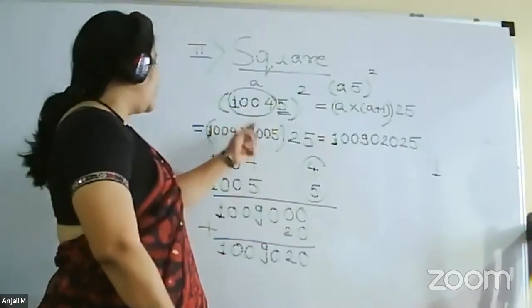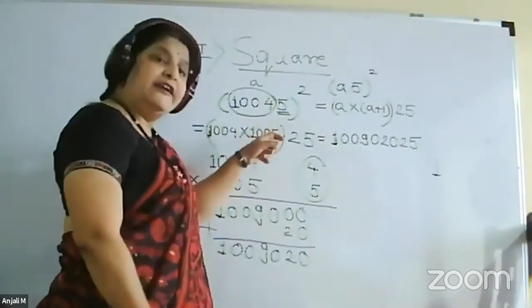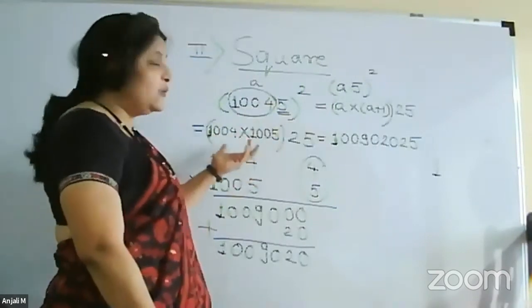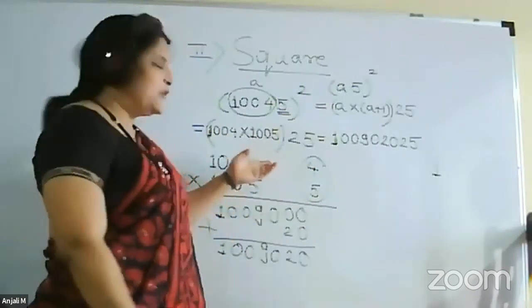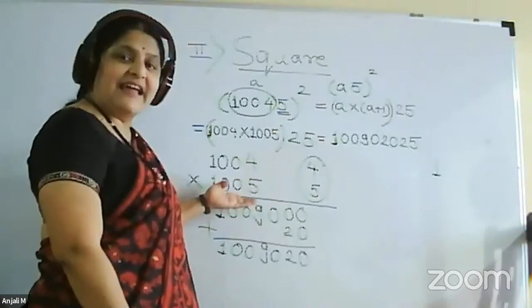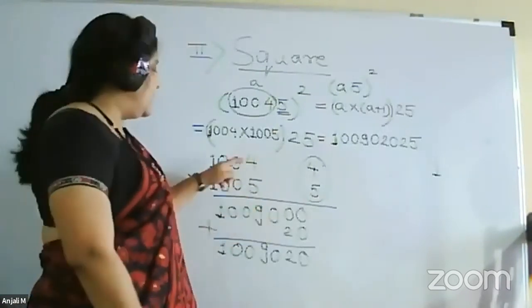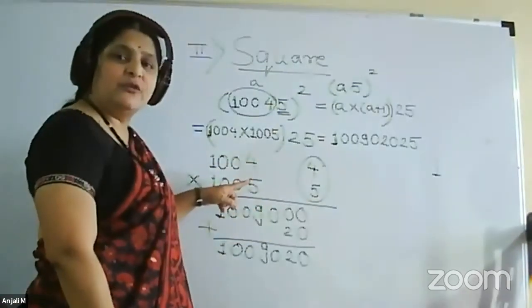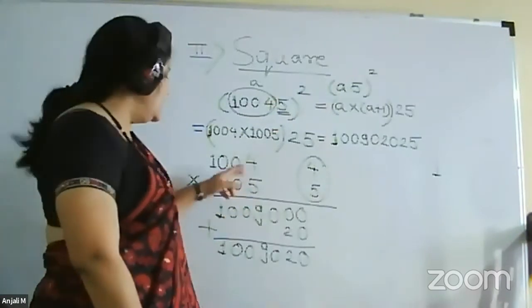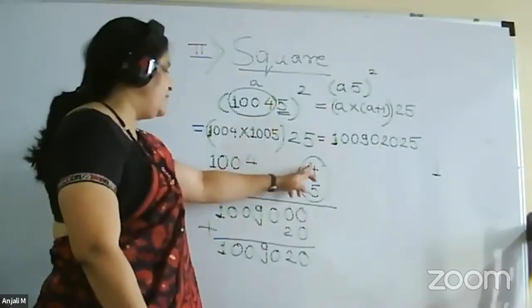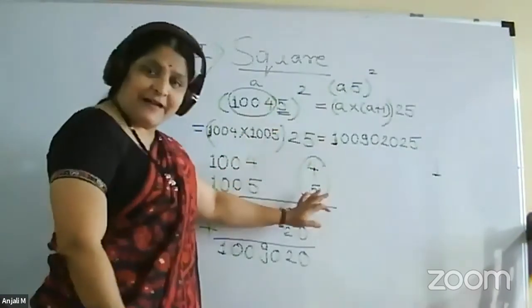So we have to do the product of 1004 into 1005. And for doing this product, again we can go for the multiplication method that we have learned today itself. First choose the base which is nearer to both the numbers, which is 1000. So this minus base will be 4. This minus base will be 5.